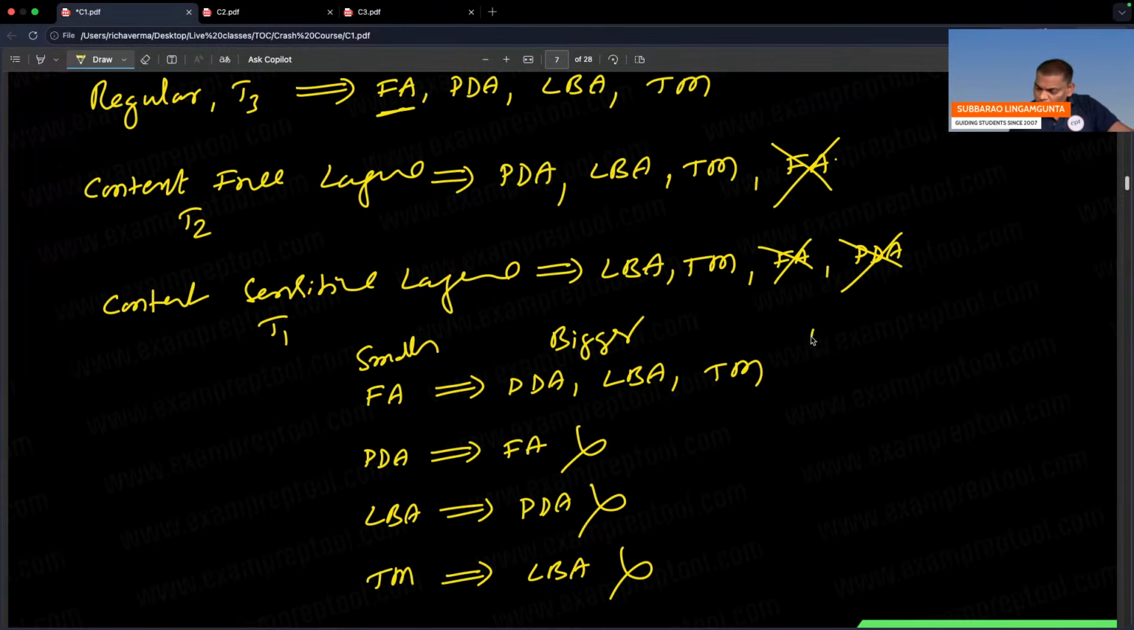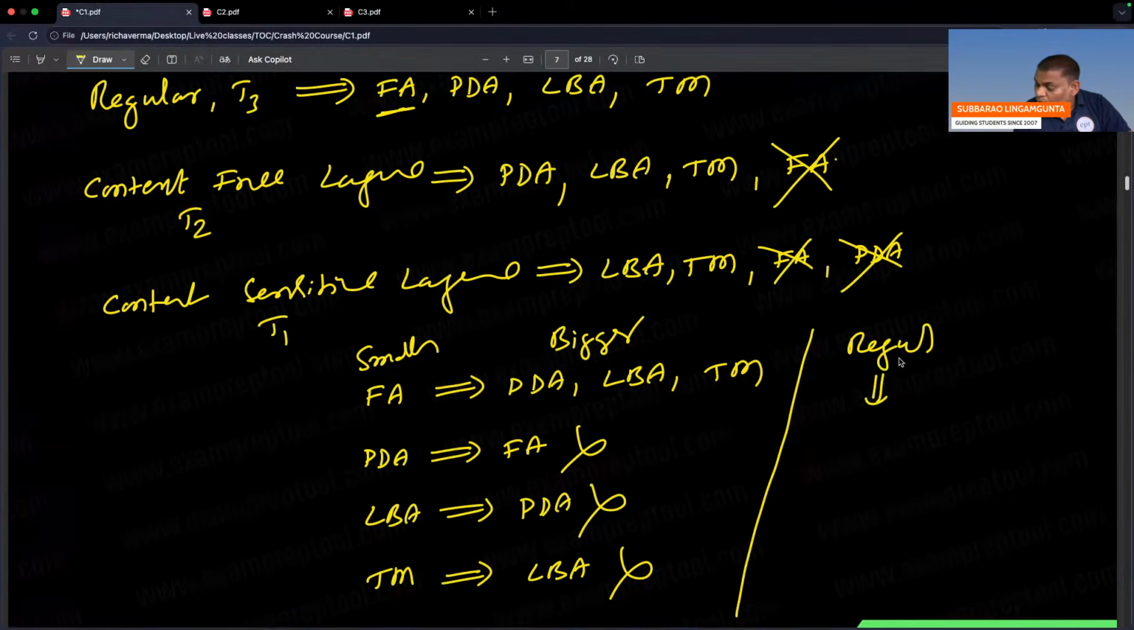Next one. Can you see this also? Everyone observe. If someone says that this language is regular, remember, regular means it is a CFL also, it is a CSL also. Smaller means bigger. Some language regular means it is CFL also, CSL also, and one more. What is the answer? Recursive enumerable language also.